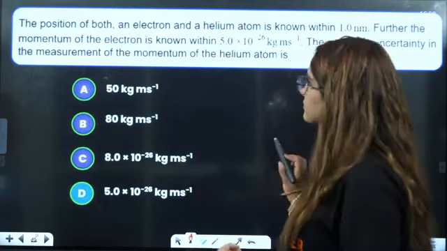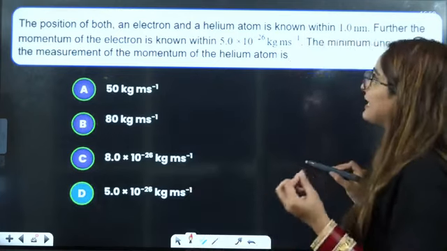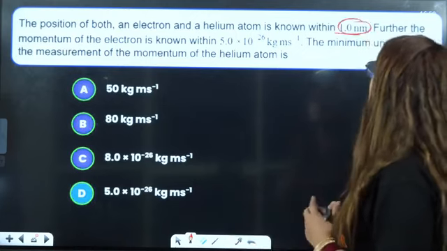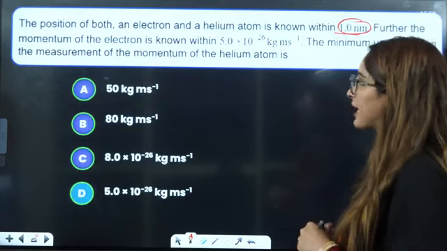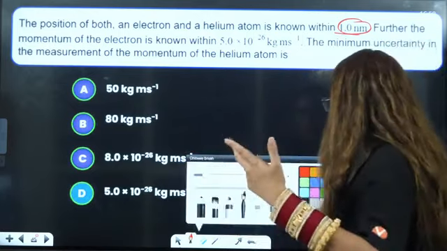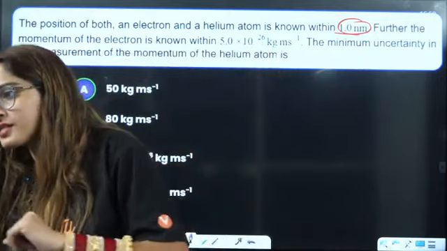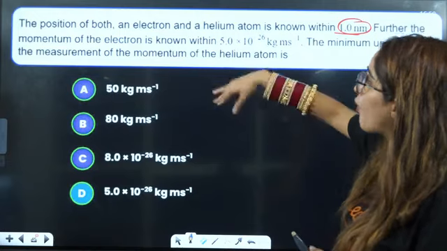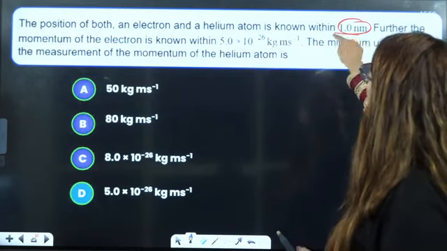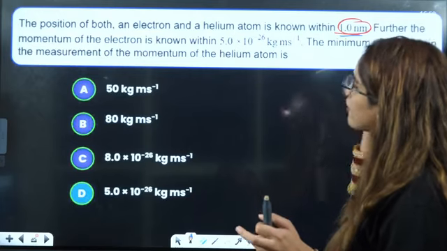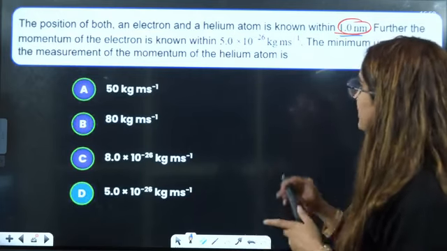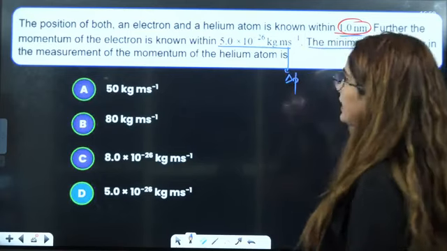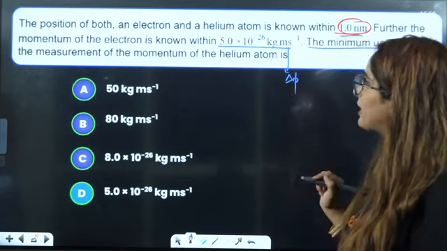Next is the position of both an electron and a helium atom is known within 1 nanometer. Further, the momentum of the electron. Now you will see, ma'am, maybe this is a numerical based question, but this is a theoretical based question. So you just have to see what question they are asking you. The position of both an electron and helium atom is known within this range. Further, momentum of the electron is given to be this. The minimum uncertainty in the measurement of the momentum of helium atom is.